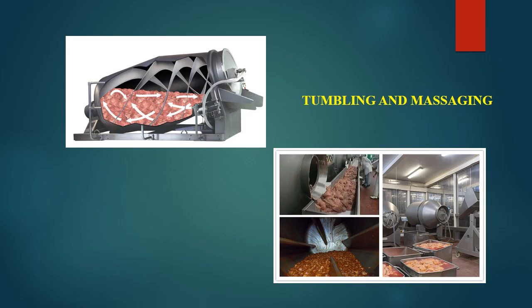Here we can see the machineries for tumbling and massaging and their inner structure. In the bottom right, we can see big drums in which the meat pieces or chunks are kept along with curing solution, and it keeps on rotating. Whereas in the top picture, we can see different kinds of structures which help in massaging by their rotation, and that is how it helps in tenderization and also in extracting the proteins.